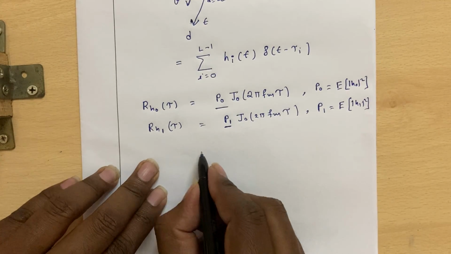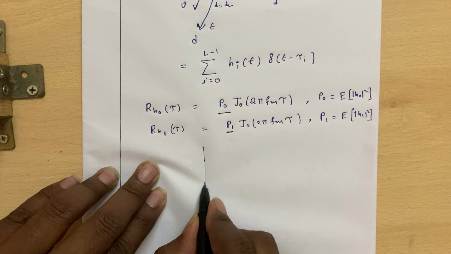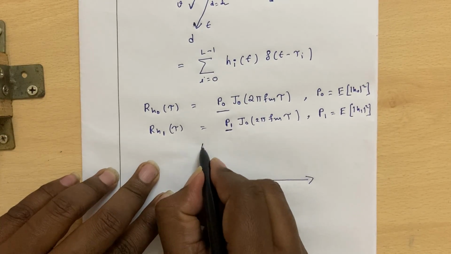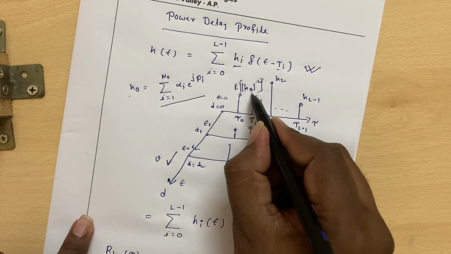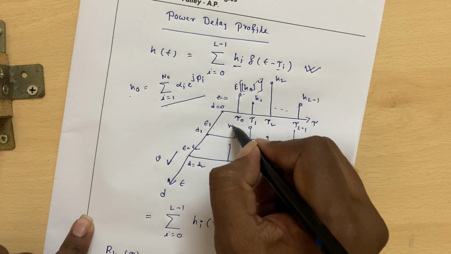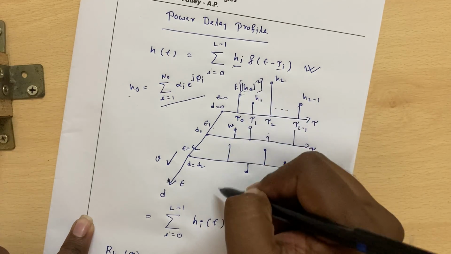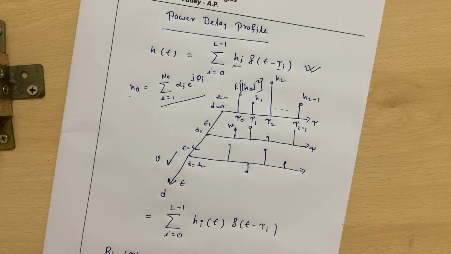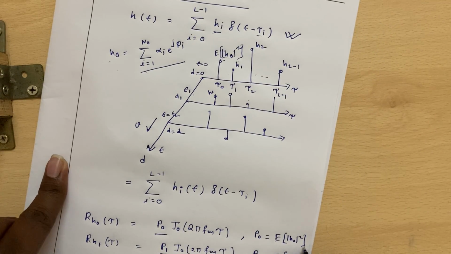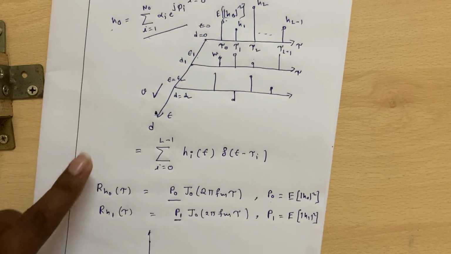Like if I plot for this impulse response, I am plotting the instantaneous value for this h0, h1, h0; here h0, here h0 may be different. But the average power throughout the timeline will be some value, that is nothing but expectation of mod h naught square, that is P naught.